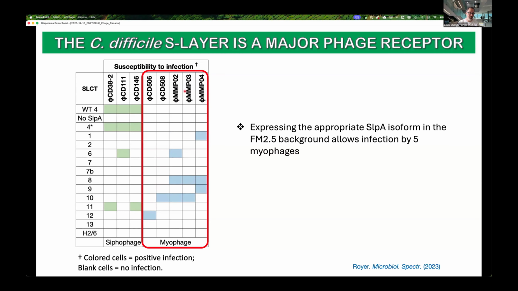Some of these myophages were able to recognize two or three different isoforms of SLPA. And some SLPA isoforms seem to be more frequently or easily detected by several phages from the tested collection. That further supported the fact that SLPA and the S-layer is a very important receptor for many phages. Now, we were wondering, where does the phage attach?